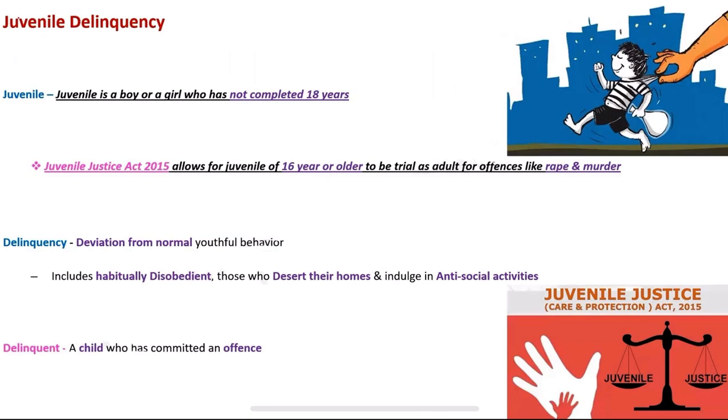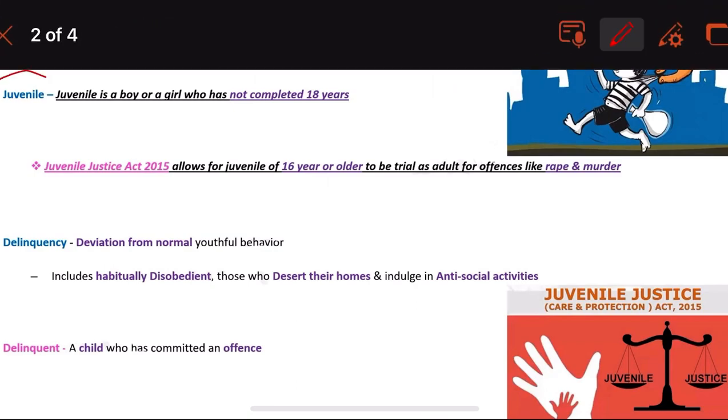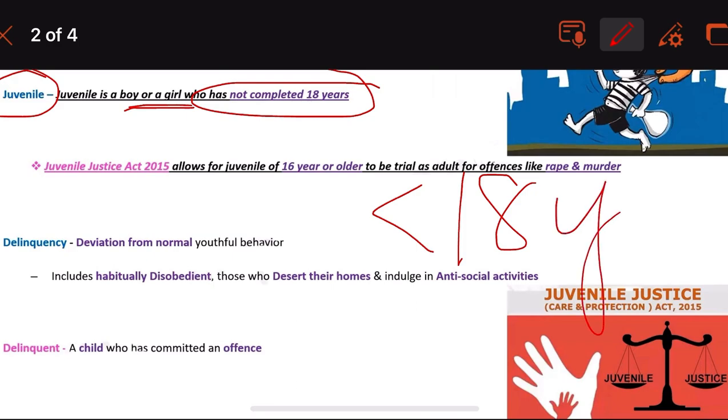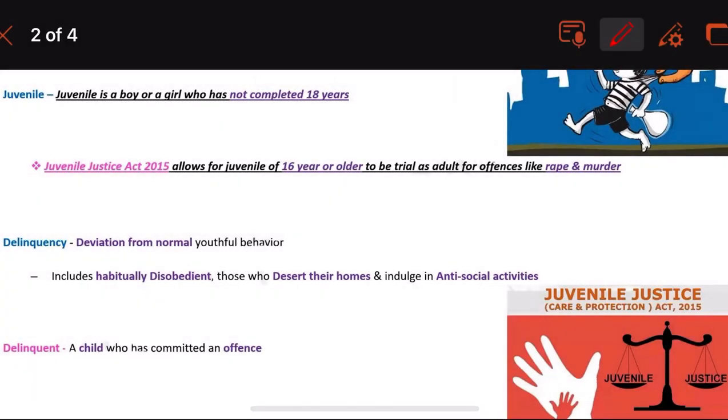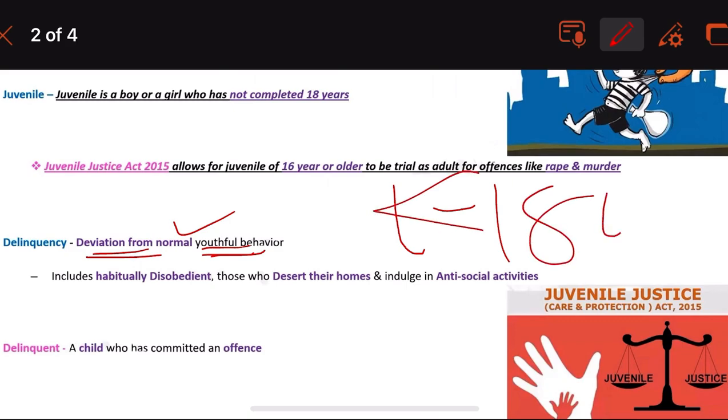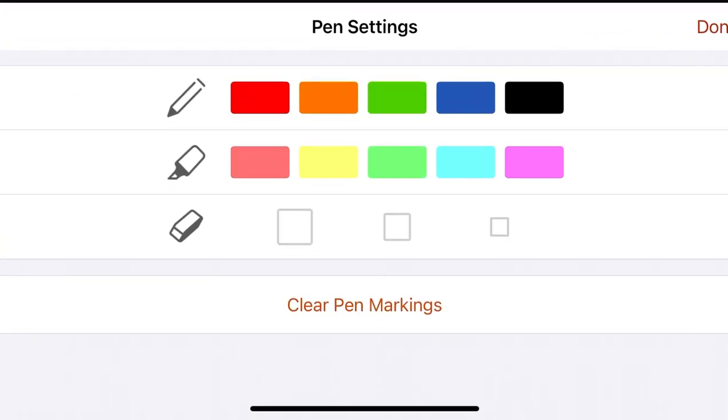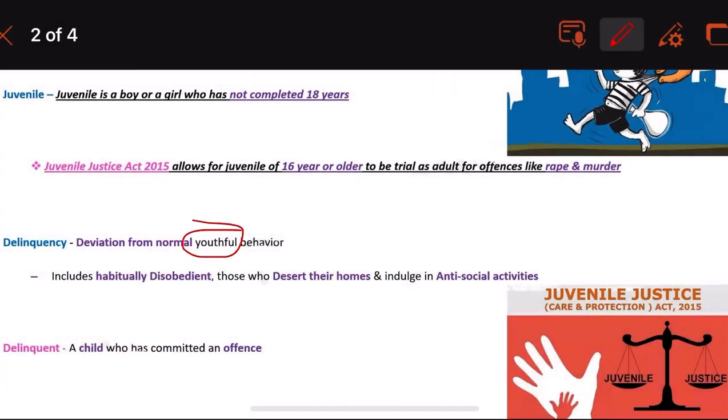So, we see that juvenile delinquency, the juvenile is a boy or a girl who has not completed 18 years. The boy or a girl less than 18 years is a juvenile, and delinquency is nothing but the deviation from the normal youthful behavior. Since we are studying about the age group of less than 18 years, when there is a deviation from the normal youthful behavior, it is known as delinquency.